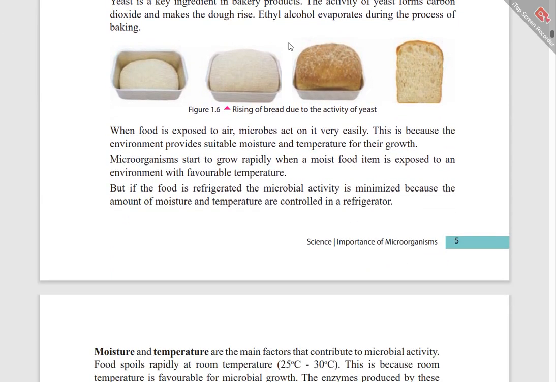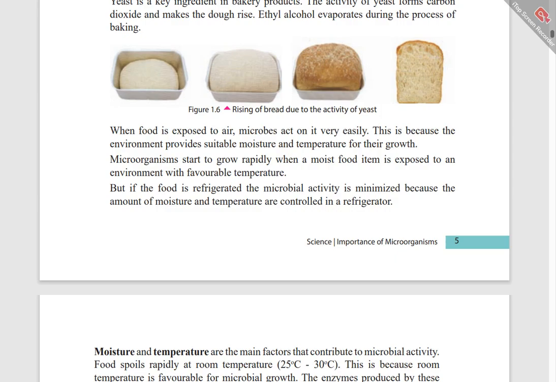This is how bread rises due to yeast. The bread rises like that due to yeast. We are using the microorganism named yeast to prepare food.